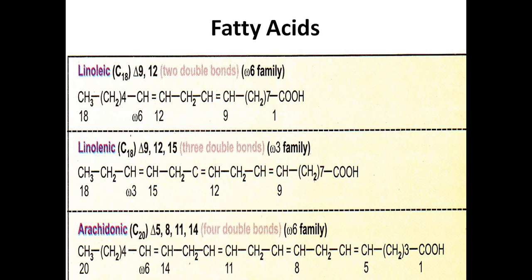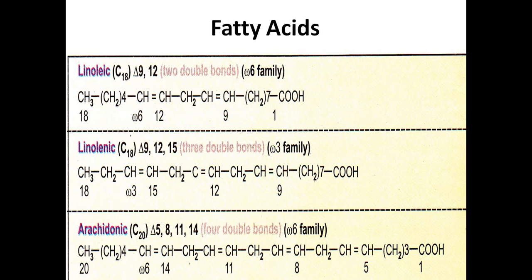Then for the omega 3 family, we have linolenic acid. This linolenic acid is also 18 carbon, but it consists of 3 double bonds positioned at 9, 12 and 15 from the carboxylic end. And if you see from the omega end, at the third carbon the double bond starts for the first time. So this belongs to omega 3 family.